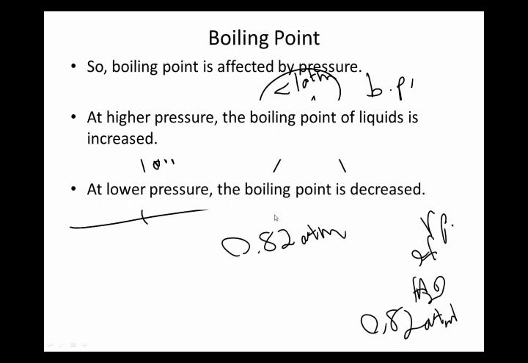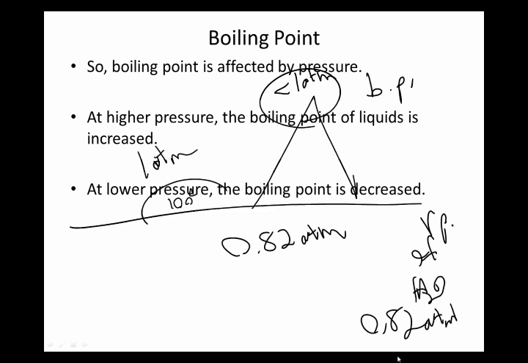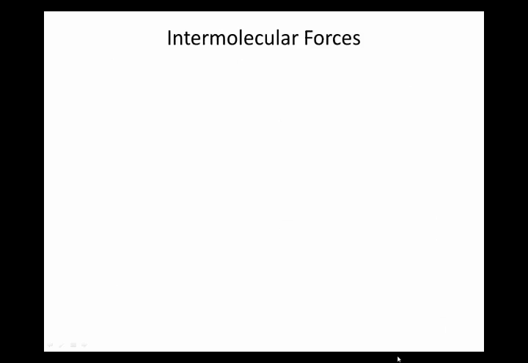So if I put water in a vacuum, then I can boil water at room temperature. Water will boil at room temperature if I bring the pressure around it down enough. The vapor pressure of water at room temperature is very low, about 24 millimeters of mercury. But if I can bring the atmospheric pressure down to that, then water will boil at whatever temperature that is, room temperature, 25 degrees C. So I can totally do that.